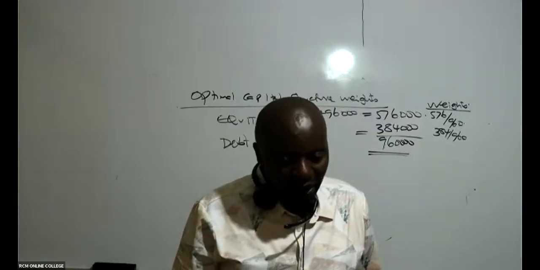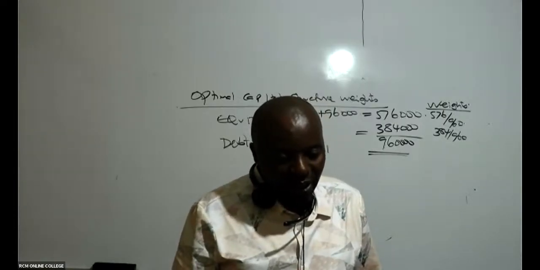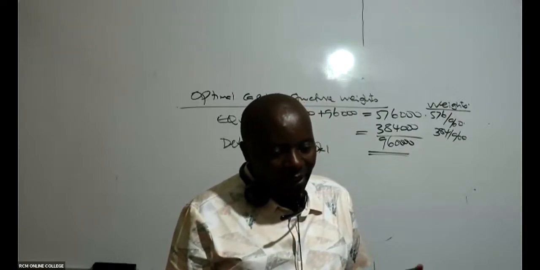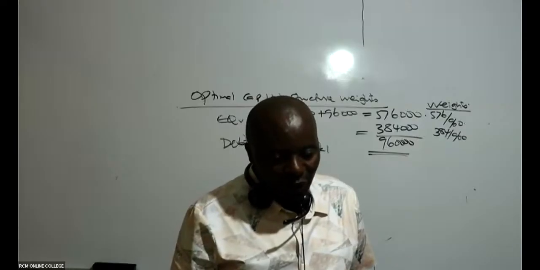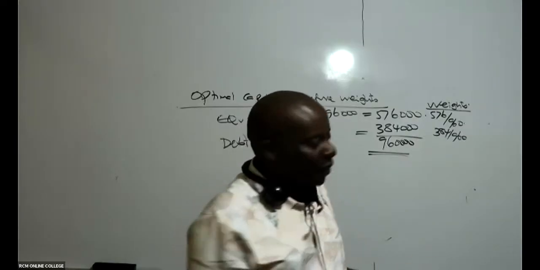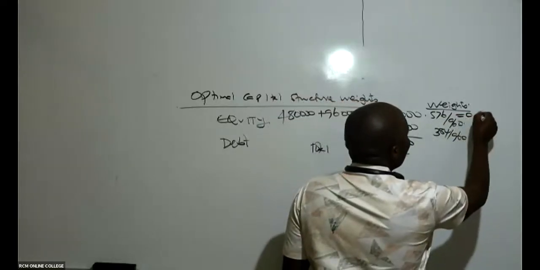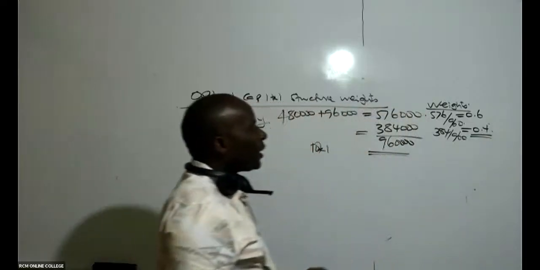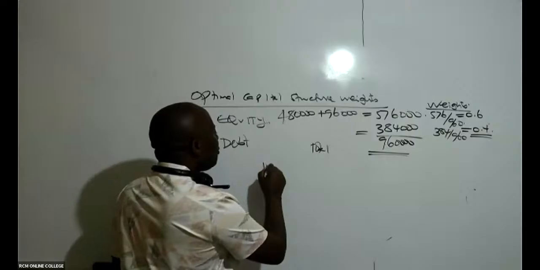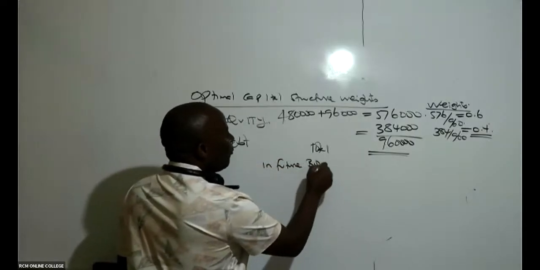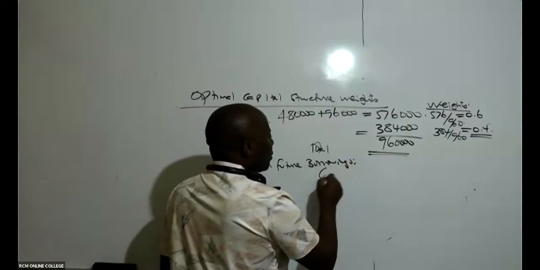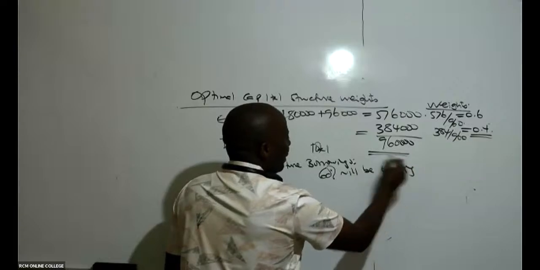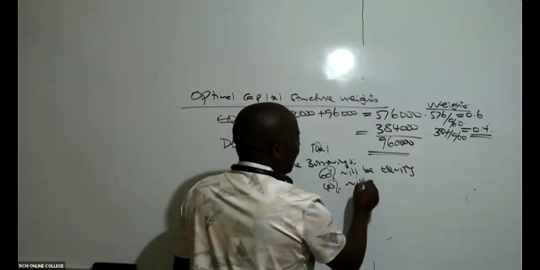Exactly 0.6. Most of them are saying, Mwalimu, this should be 0.6 exactly. Thank you very much. So this is 0.6. Then therefore, this will be 0.4. So what does this mean? It means that in future, even in future borrowings, 60% will be equity, and the 40% will be debt.